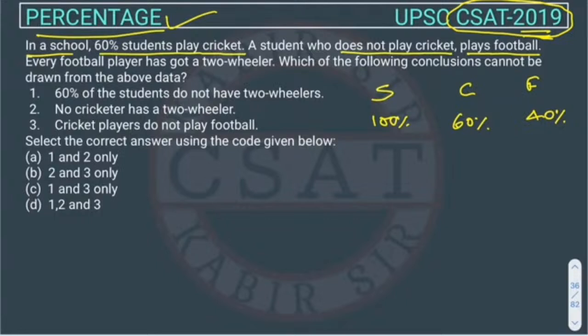But there may be some players who are playing cricket and also playing football, but it is not given, right? Every football player has got a two-wheeler. So these football players have two-wheelers. They have written every. You have to focus on the keyword, this every. Which of the following conclusions cannot be drawn? This is also important. We have to answer which conclusions are false from here, right? So we have to answer only those conclusions which are wrong, okay. So the first conclusion is 60% of the students do not have a two-wheeler.